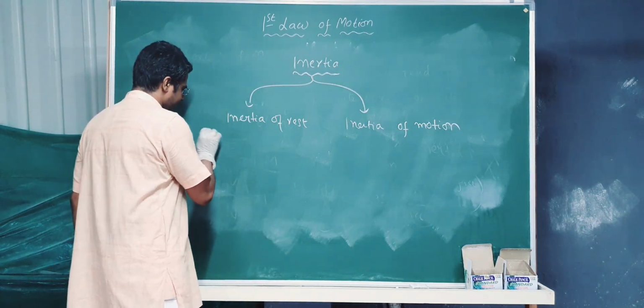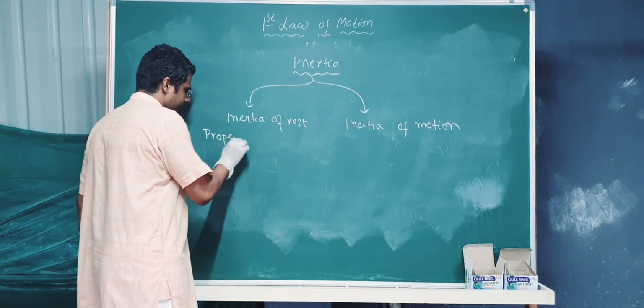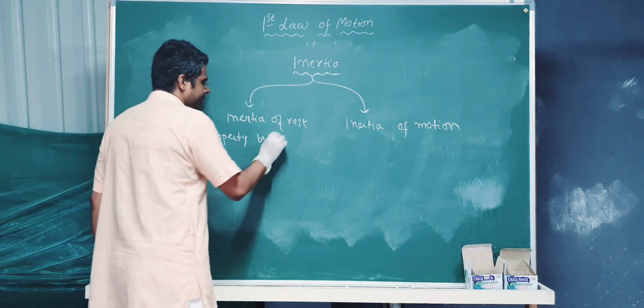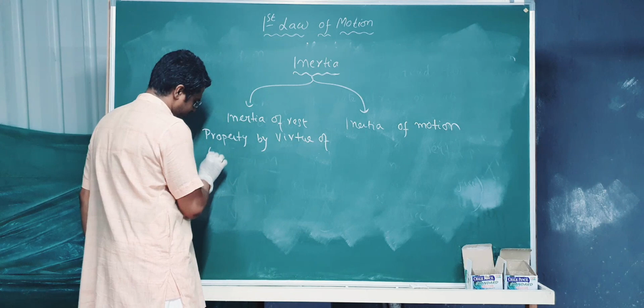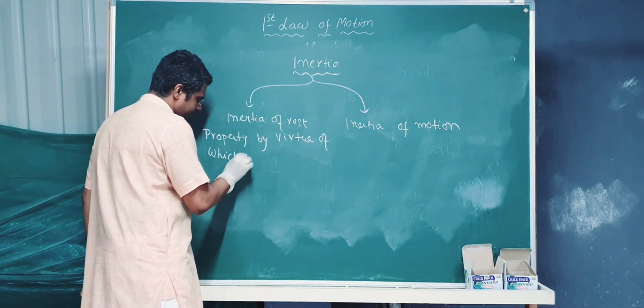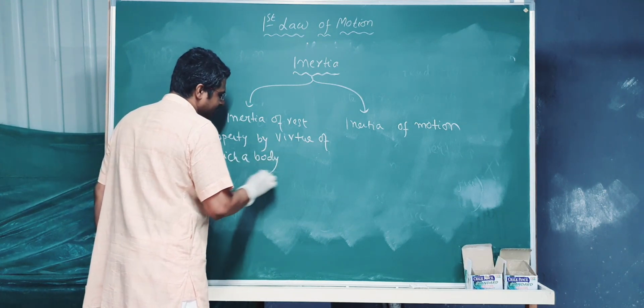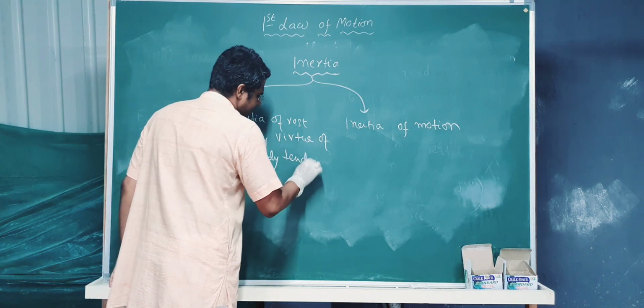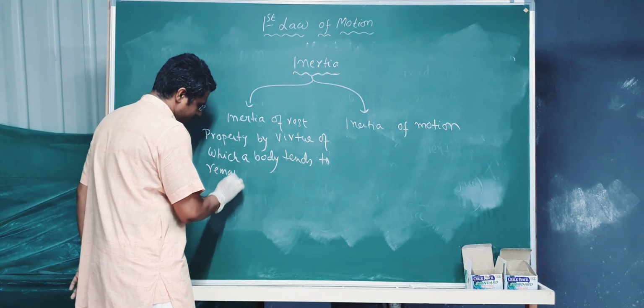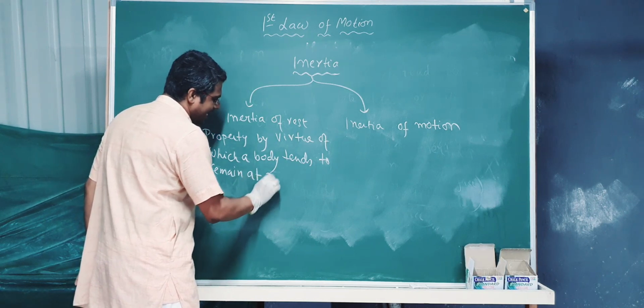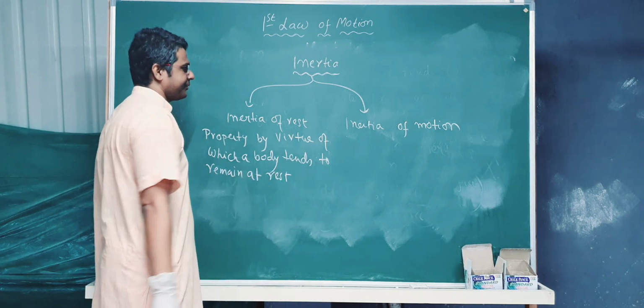Please write down: property by virtue of which a body tends to remain at rest. Okay?